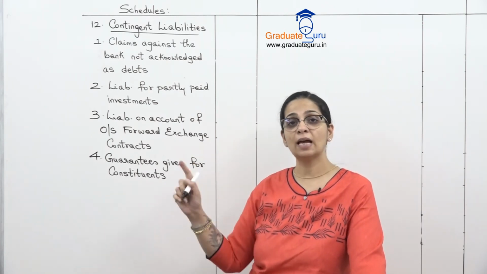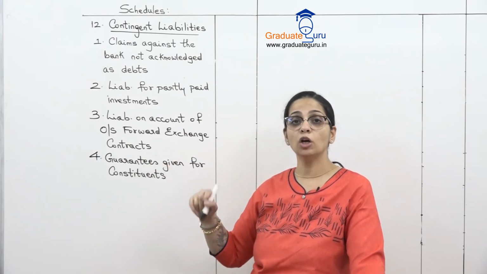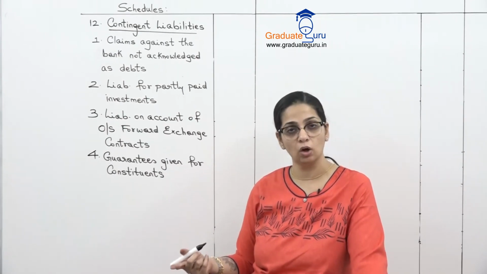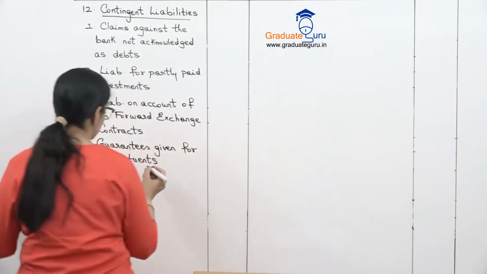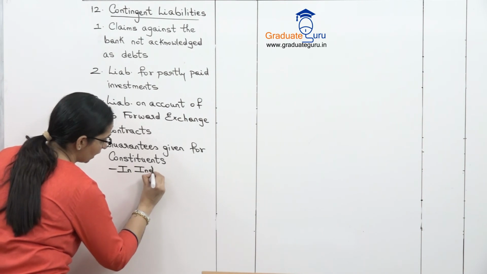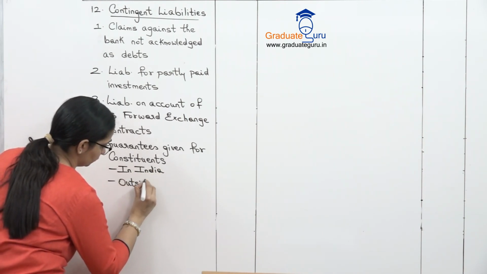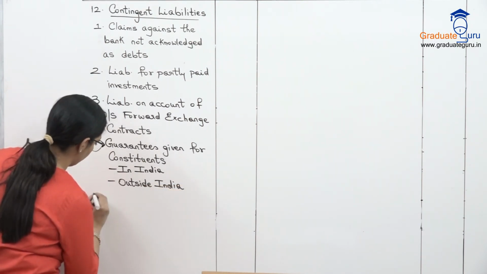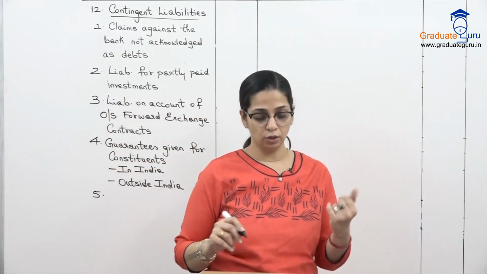In that case, I will have to pay that amount because I have given a guarantee. So I am not sure कि ऐसा event होगा and whether I will have to pay that money or not. So it is shown as a contingent liability. Here I have to show a breakup as in India and outside India. Okay. So Indian loans and outside Indian loans.